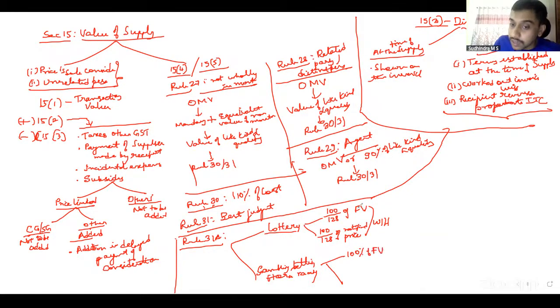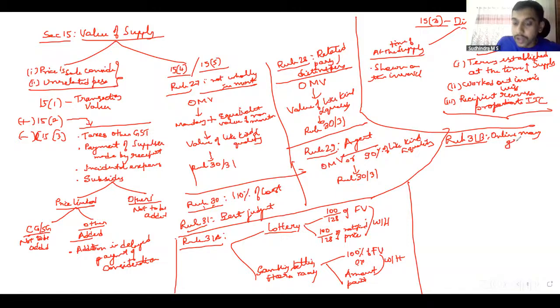Ultimately it's the same, but instead of 100 by 128, we're just taking 100% net value. No grossing up is done here. It is 100% of the face value or the actual amount paid by you for participating in that bet or gambling, whichever is higher. That is rule 31A. Then rule 31B talks about online money gaming.